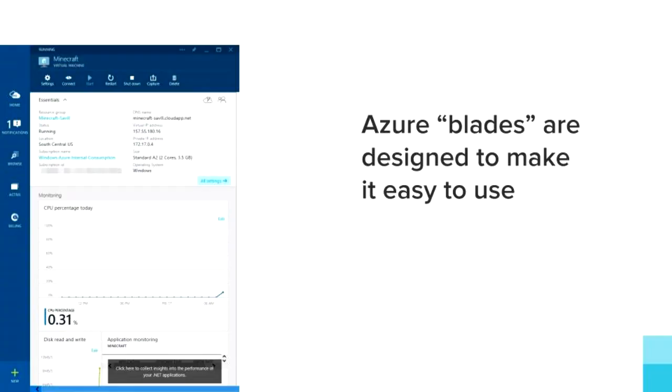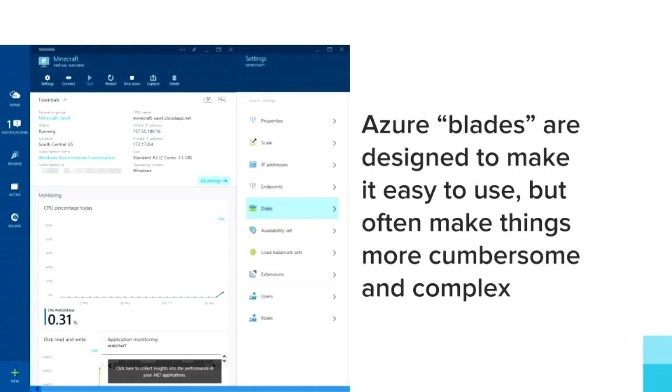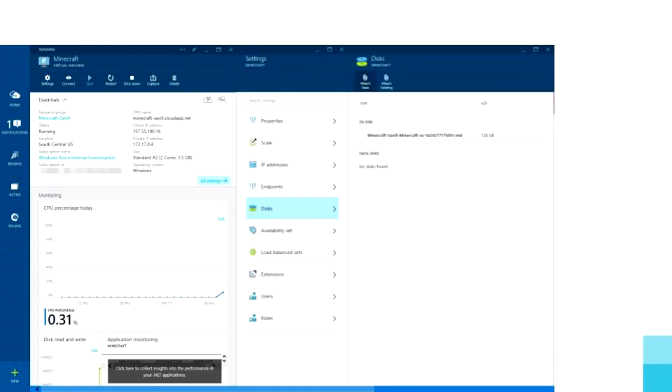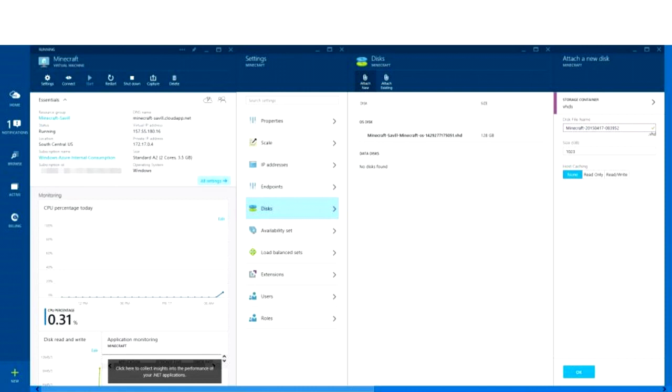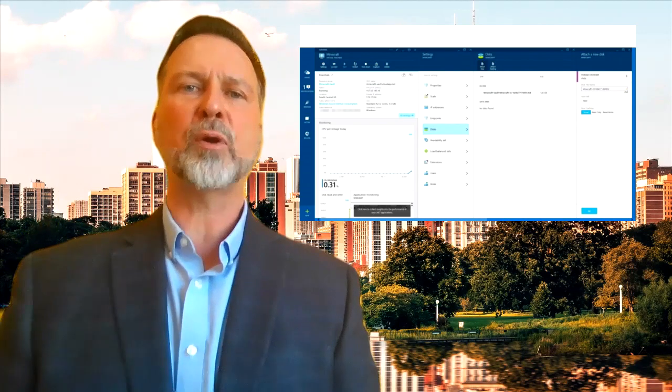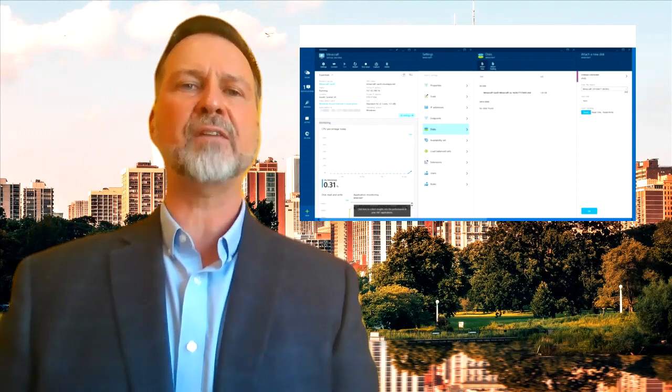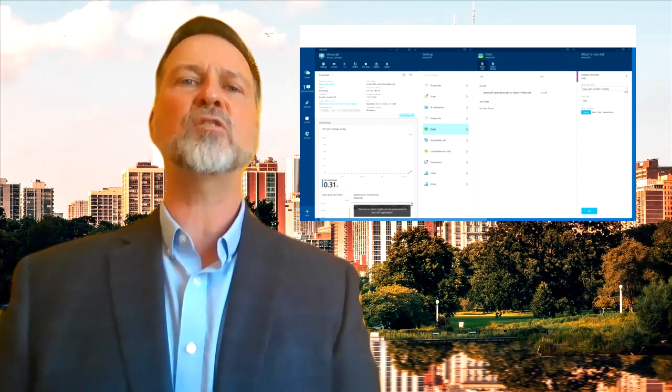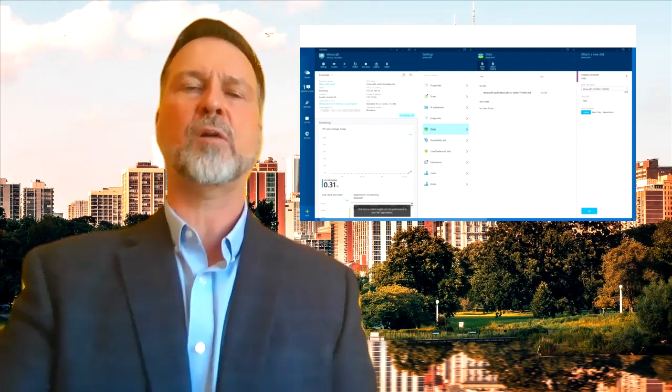In terms of user interface design, Azure Blades are designed to make it easy to use, but often it makes things more cumbersome and complex. You'll notice as we continue to click into different options, you eventually run out of screen space. If you continue to click forward, you'll lose some of the blades to the left, and it may get complicated to find your way back or to remember where you started from.